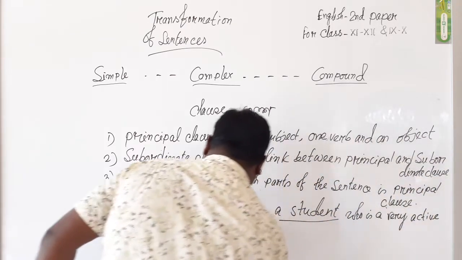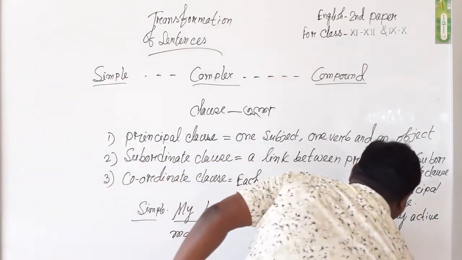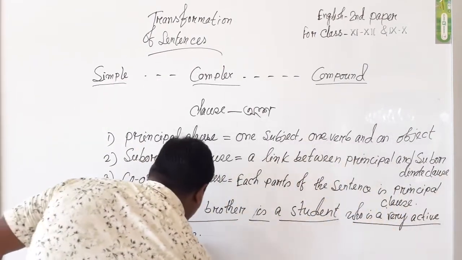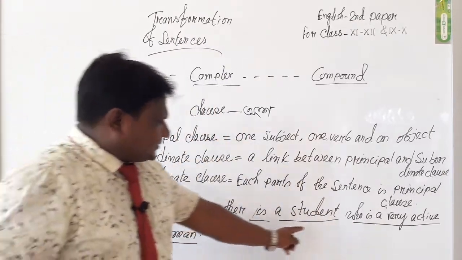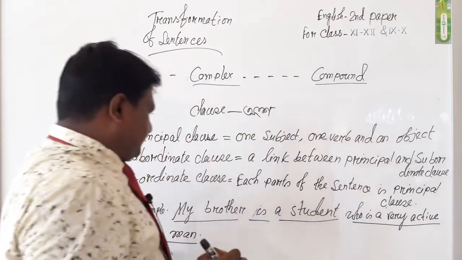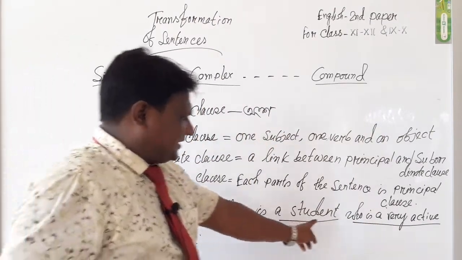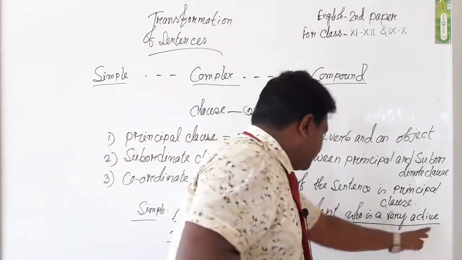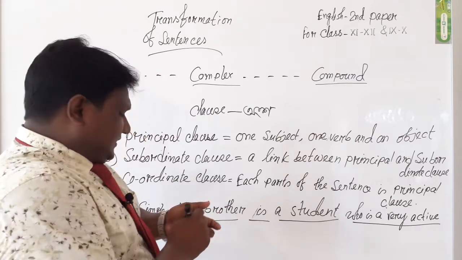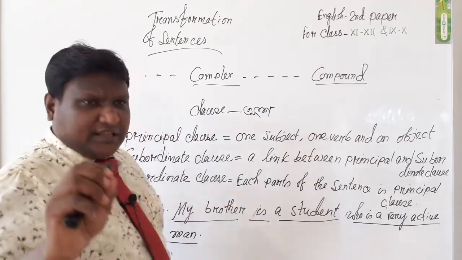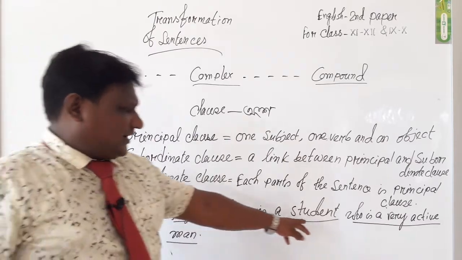Here, everybody clearly look at the sentence. My brother is a student who is a very active man. Here, two parts of the sentence. My brother is a student. It is a clause. Who is a very active man? It is another clause.